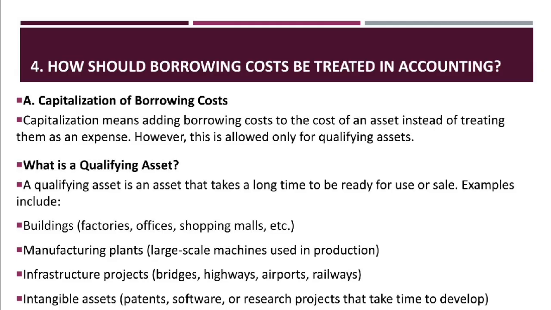4. How should borrowing costs be treated in accounting? A. Capitalization of borrowing costs. Capitalization means adding borrowing costs to the cost of an asset instead of treating them as an expense. However, this is allowed only for qualifying assets. What is a qualifying asset? A qualifying asset is an asset that takes a long time to be ready for use or sale. Examples include buildings, factories, offices, shopping malls, etc.